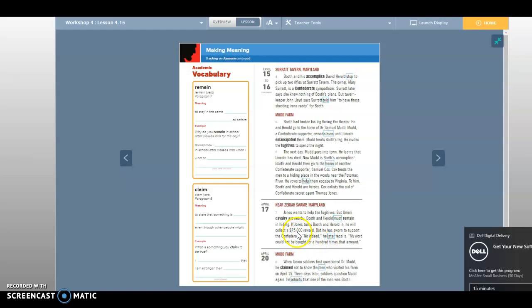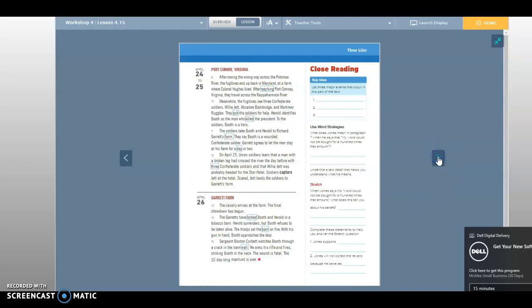Back then, guys, 75 grand was probably like being a millionaire, just so you know. And he refused to give up any information, right? So that tells us a lot about who he supports and what he believes. So you need to go fill those in. When Jones says his word could not be bought for 100 times that amount, what does this tell you about his beliefs? And then you fill in this extra part right here also.